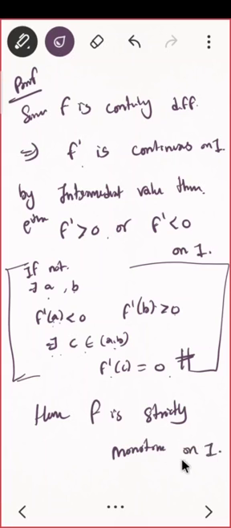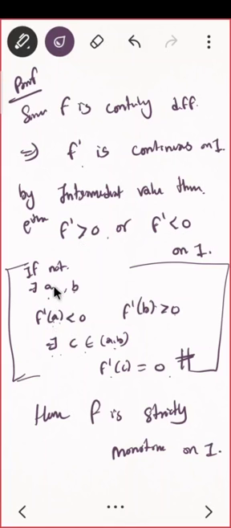First part is done. You see properly. What is the problem here? I am saying since my f dash is continuous, by intermediate value theorem, either f dash is positive or f dash is negative. If positive, then I will say it is a monotonic increasing function. If it is negative, then it is a monotonic decreasing function. But how can I say like this? Can I have 2 points such that the derivative is positive at one place and negative at another?